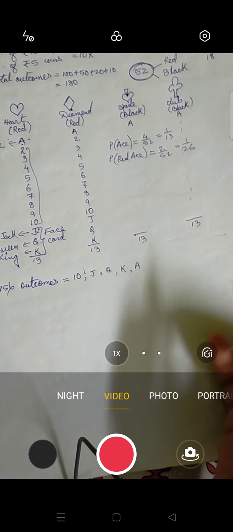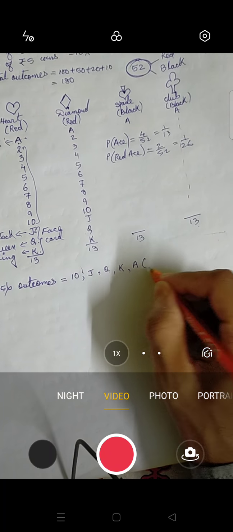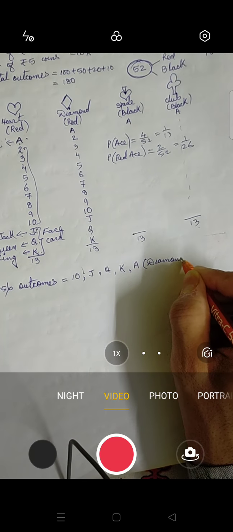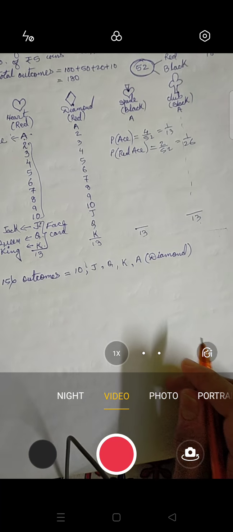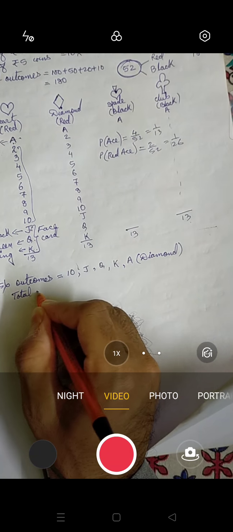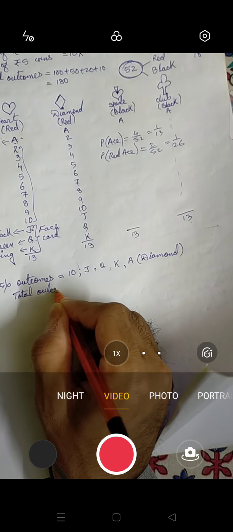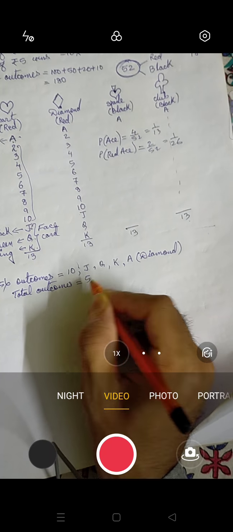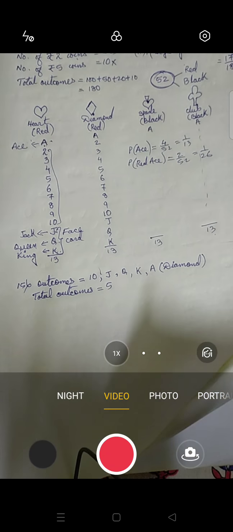Okay? All are diamond. So we will write in bracket diamond. Now total outcomes. That means there are total 5 cards.